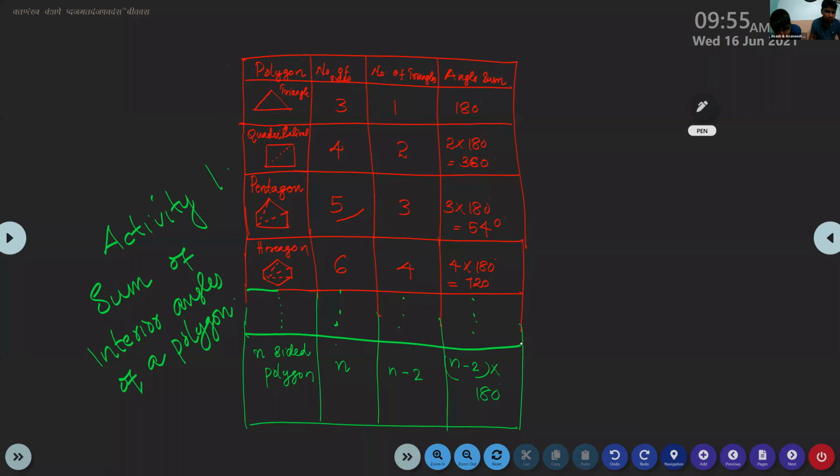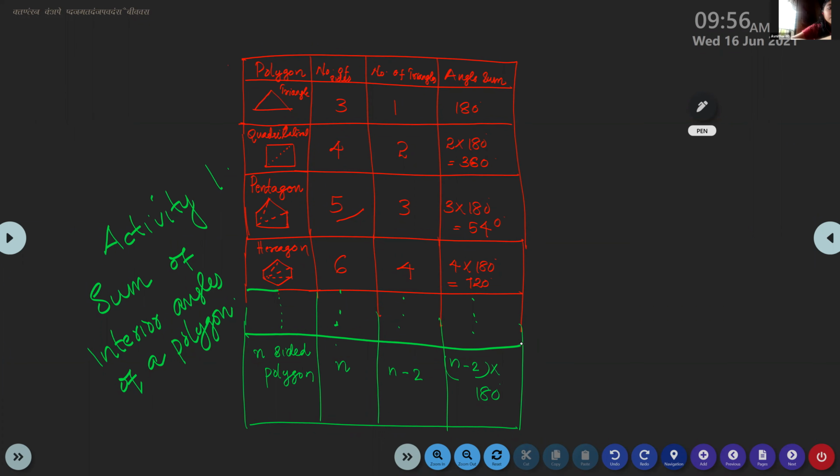Ma'am, at the end of the activity, should we write the formula? Whatever I have written, that is enough. If you want, you can take Activity 1, sum of interior angles of a polygon, and if there is space write it on the top, or take another cover page and write it there. And don't send me the picture of that. Only one sheet I require for the evaluation. Cover page, no need of sending me.